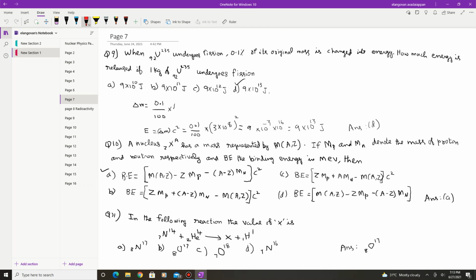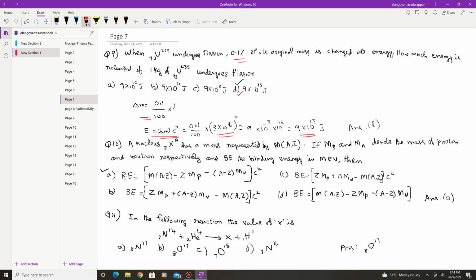Now the delta M, because this is 0.1%, so this is 0.1 by 100, and since it is 1 kilogram, so 0.1 by 100 into 1. So this is your delta M, the change in mass, and the energy will be delta M into C square. So 0.1 by 100 into C, which is (3 into 10 power 8) whole square. If you multiply, you will get the value 9 into 10 power 13 joules. So option D is correct.